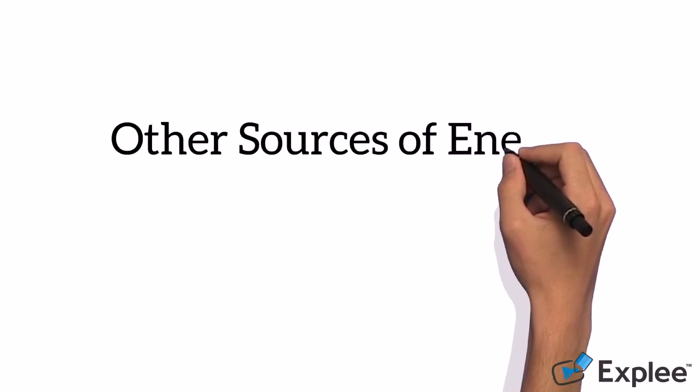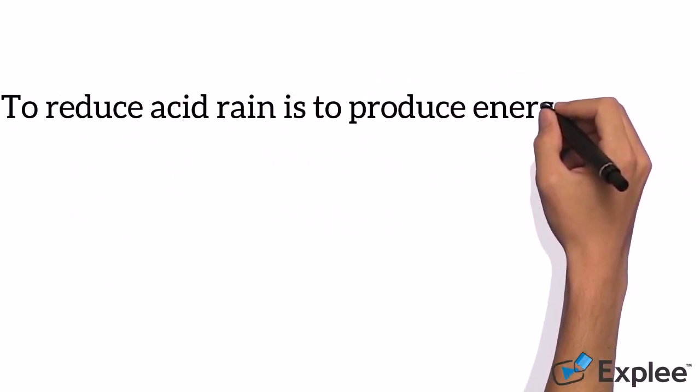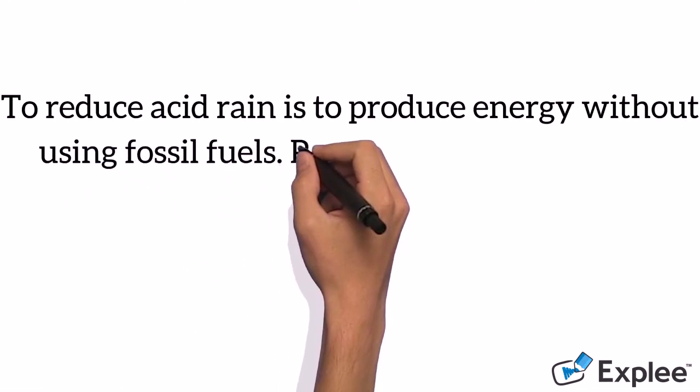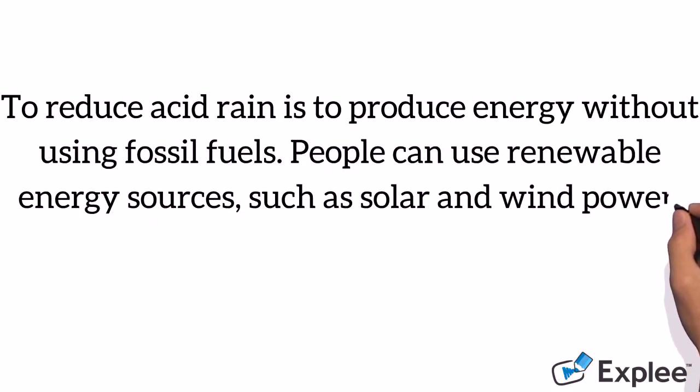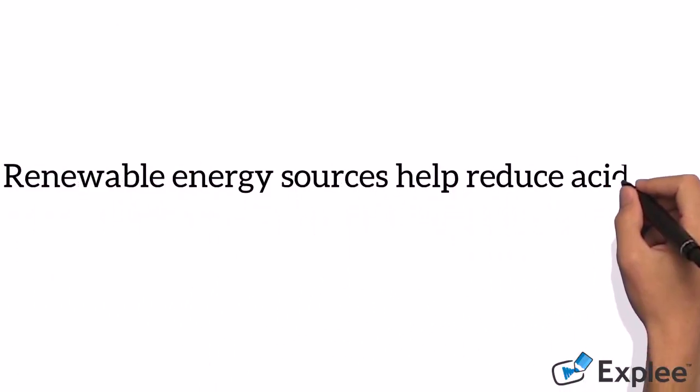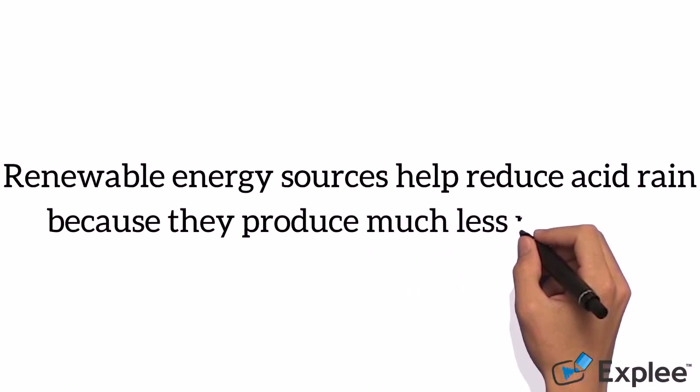Other sources of energy. One way to reduce acid rain is to produce energy without using fossil fuels. People can use renewable energy sources, such as solar and wind power. Renewable energy sources help reduce acid rain because they produce much less pollution.